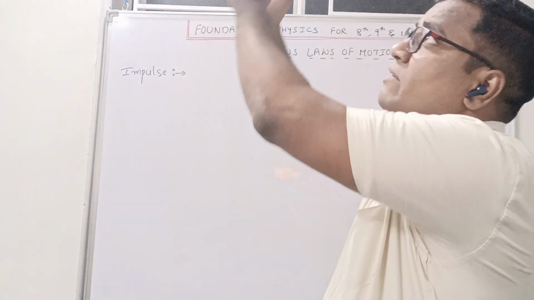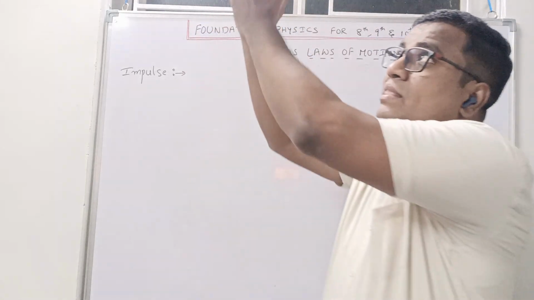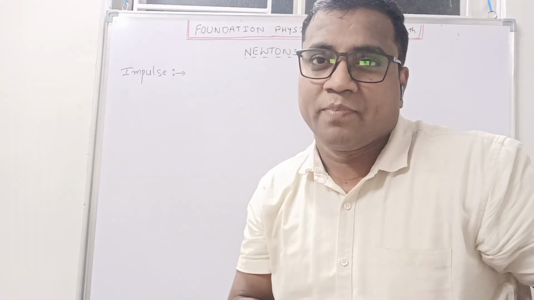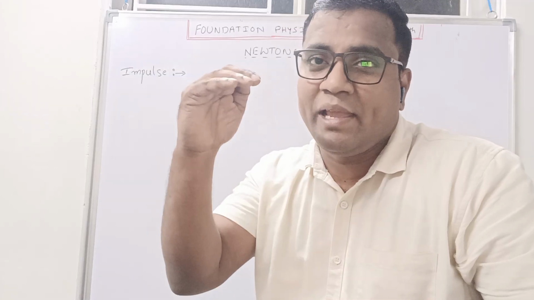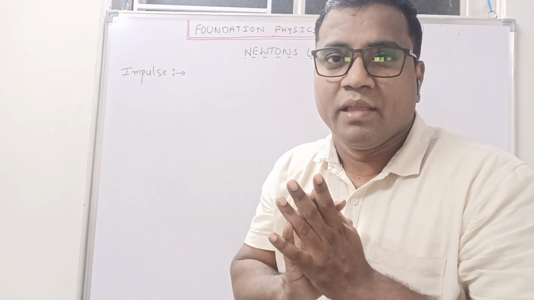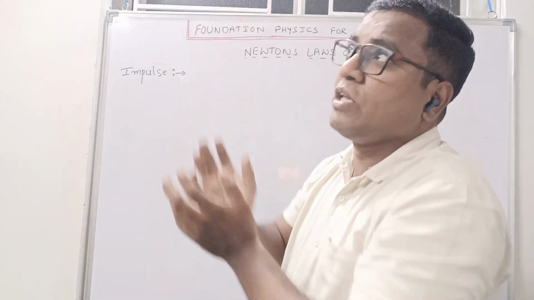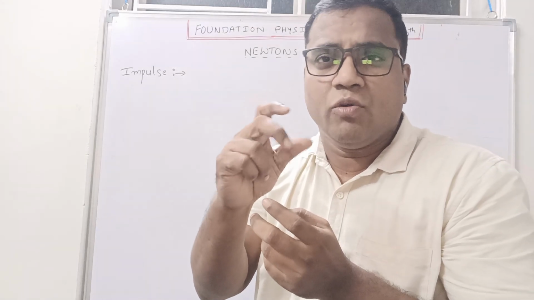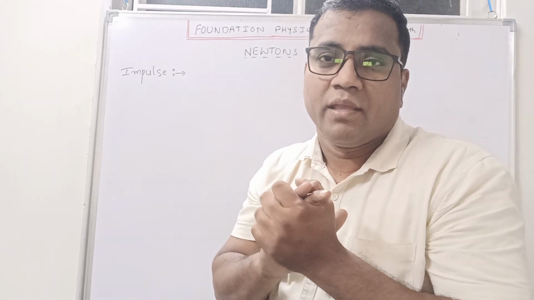What will they do? They will try to hold. When the ball is coming, they will pull the hand back. When they pull the hand back, time increases. When time increases, impact will be less, which means it will not hurt us. No, sir, the ball is coming, so I will go against it and catch it. If you go against it and catch, the time of impact will be very, very low. When the time of impact is very low, it will hurt a lot. I hope you are understanding, right?